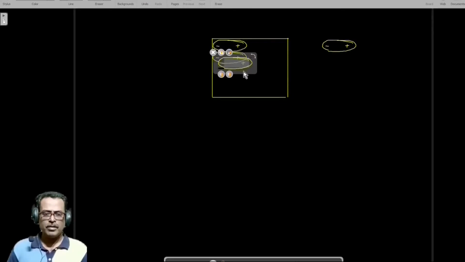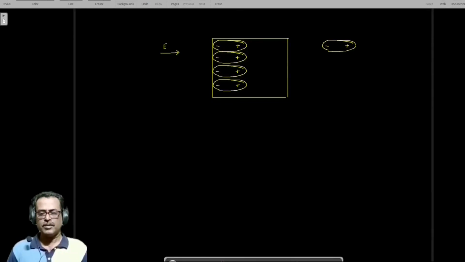If we increase the intensity of the electric field gradually, a time will come when the atom cannot hold this bounded electron, and it will jump from the atom and become a free electron. That electron behaves like a free electron.